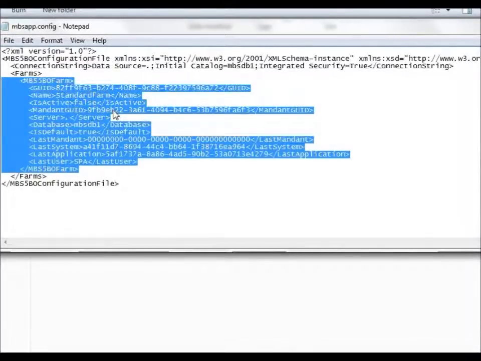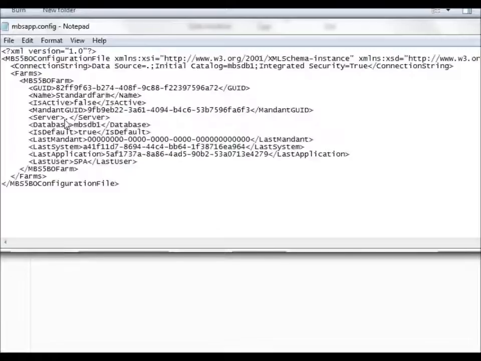That's the first farm, and if you installed more than one farm on the server or on different SQL servers, you can copy and paste this section and replace the values. Okay? You can replace the values. That's a server, that's a database, and that's a name. Please use different names. That's very important. Please use different names. Okay?